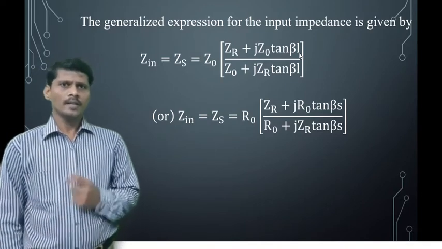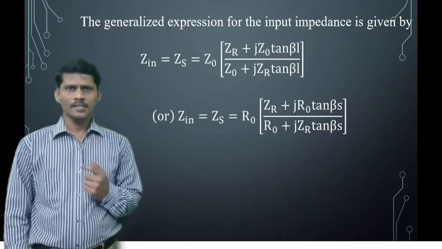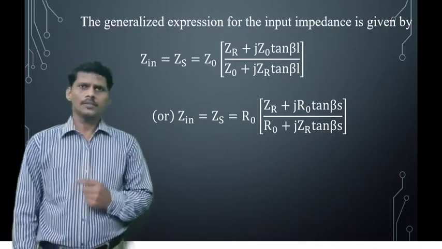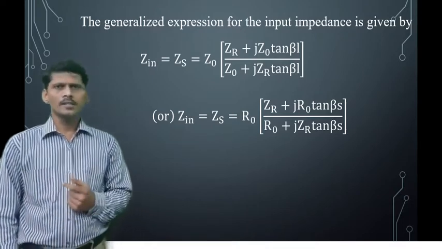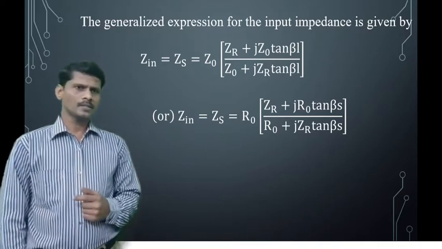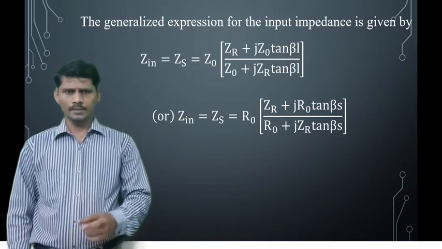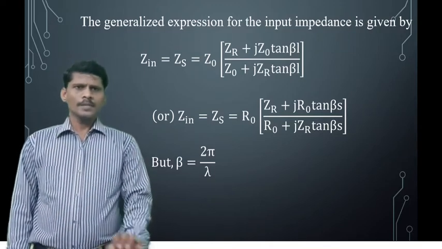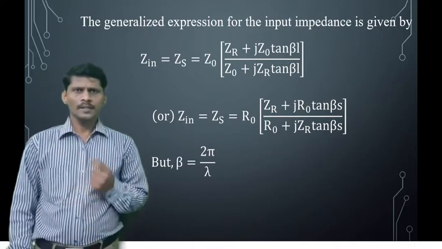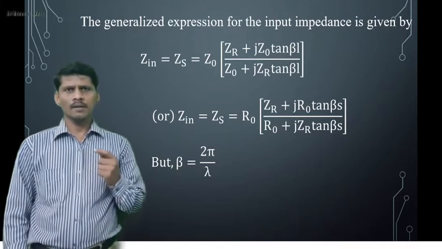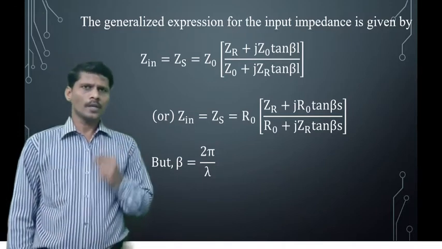Now for the lambda by 8 transmission line, the length L or S is equal to lambda by 8. Z0 is the characteristic impedance, R0 is the characteristic resistance, and Zr is the load impedance or receiving end impedance. Beta is the phase shift constant, beta equal to 2 pi by lambda, and the length S or L is lambda by 8. Substitute the beta and S values into the above expression.